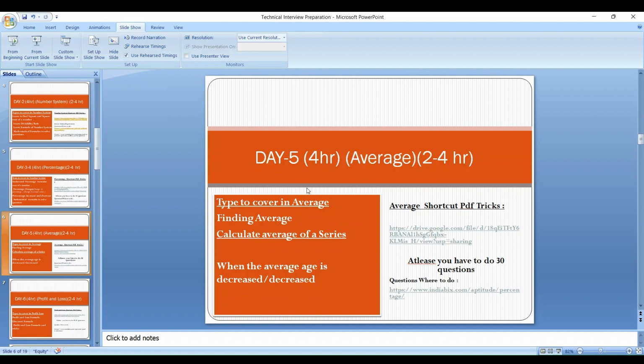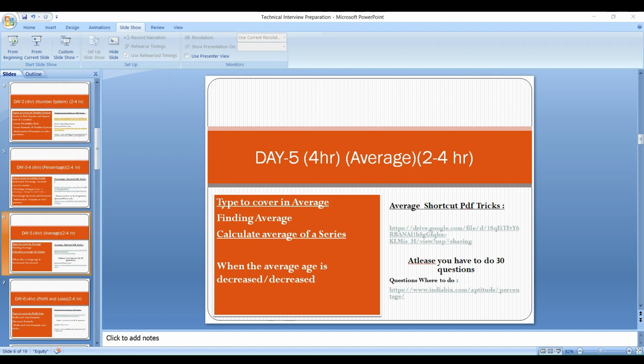Let's start the next topic, that is the average. That is day 5 of aptitude. In day 5, you have to learn the concept of the average. In the average, you have to give only one day, and the duration allotted will be 2 to 4 hours. Within the 4 hours, you have to cover these types of questions in average: finding the average, simple problems.